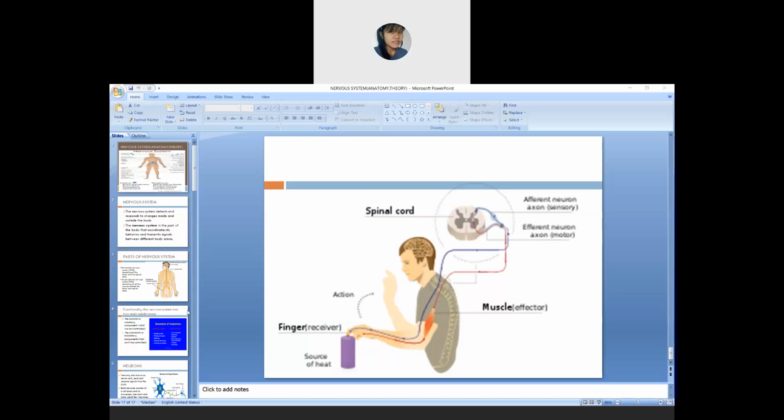Bandrilin, can you tell me an example of somatic or voluntary component?